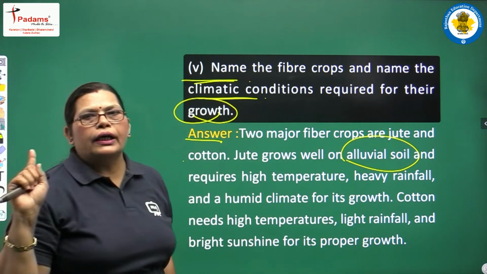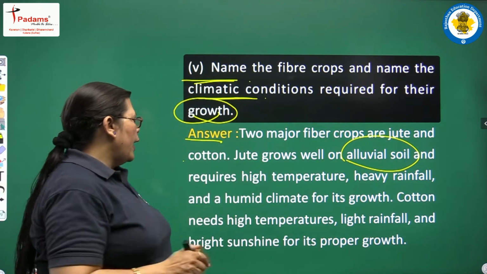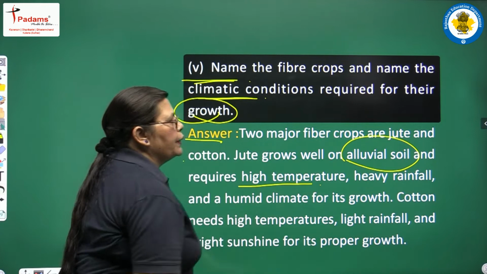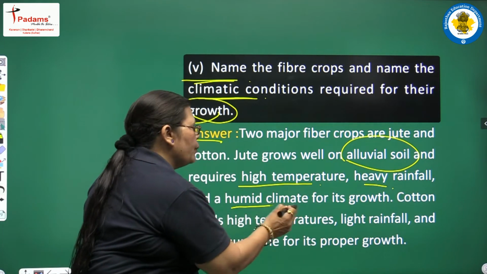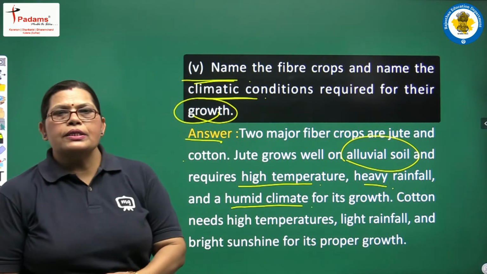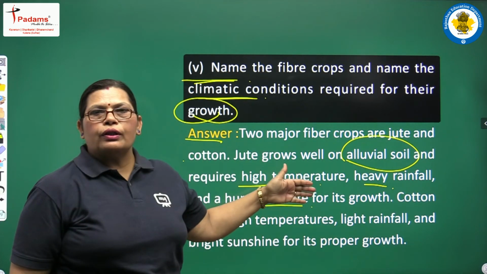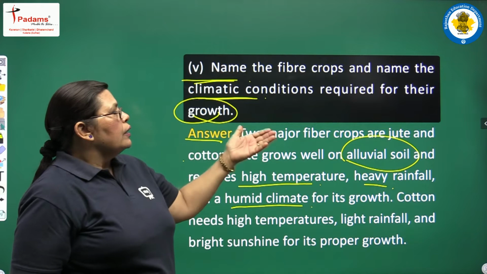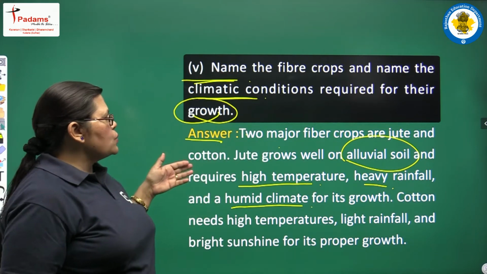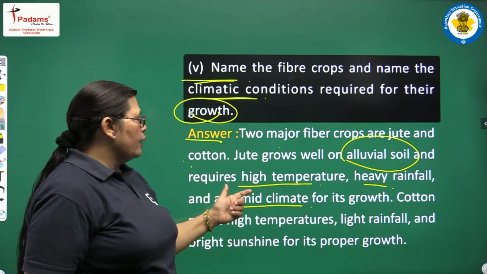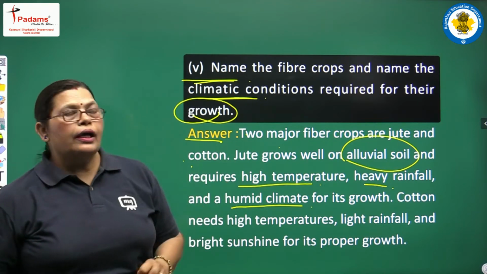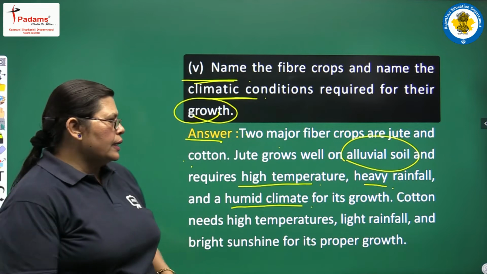The first condition is alluvial soil, and it requires high temperature with heavy rainfall and a humid climate for its growth. It means these are the necessary things for the betterment of the major crops. For example, jute needs alluvial soil with high rainfall, high temperature, and humid climatic regions.